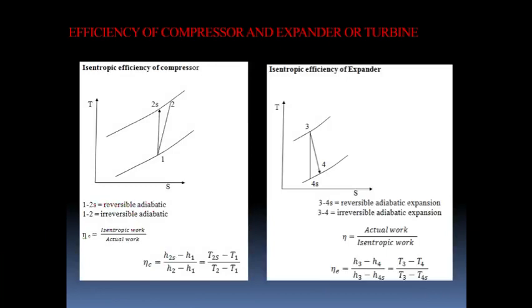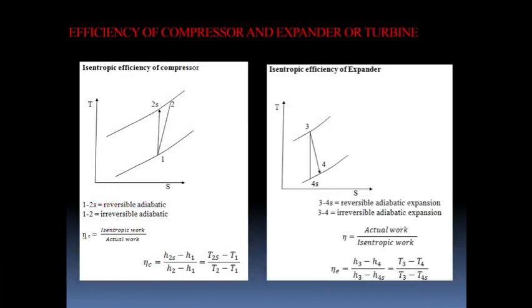Okay, so if it is isentropic, then the process will follow 1 to 2s, a straight vertical line upward. If it is actual, then the process will follow 1 to 2. Okay, so there are two lines: one is the isentropic or ideal, one is the actual. So the isentropic efficiency of the compressor is defined as the ratio of isentropic work to the actual work.